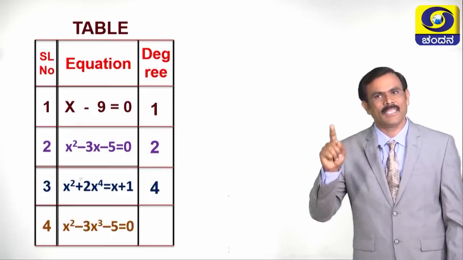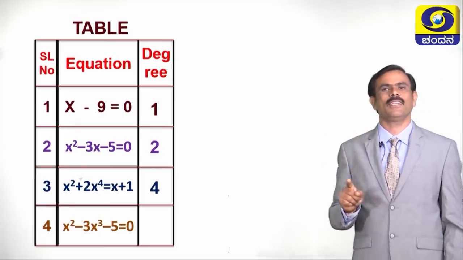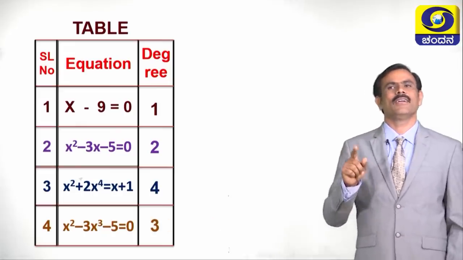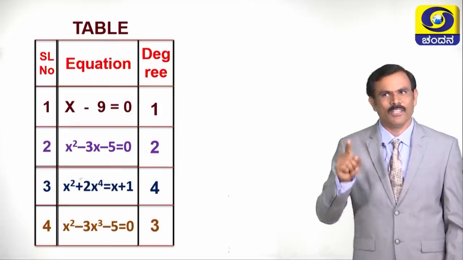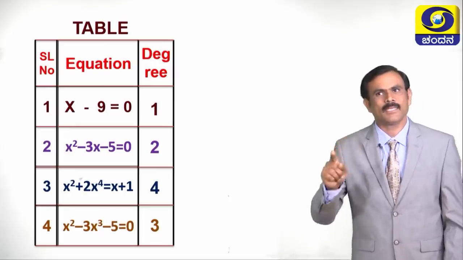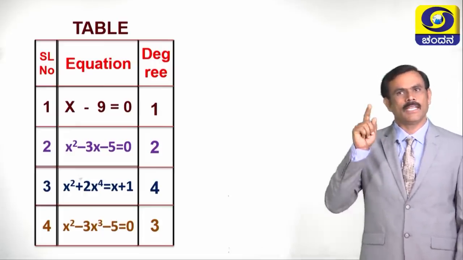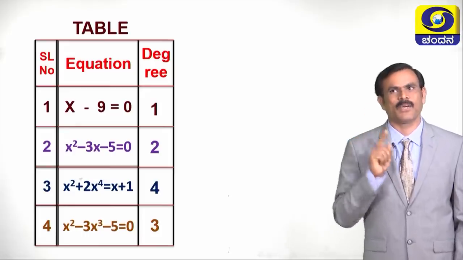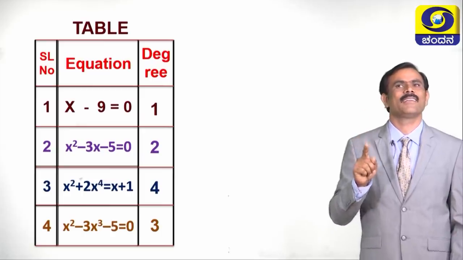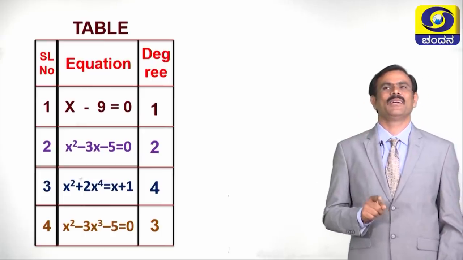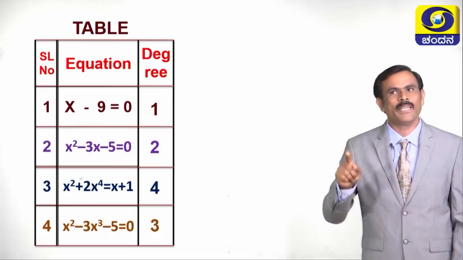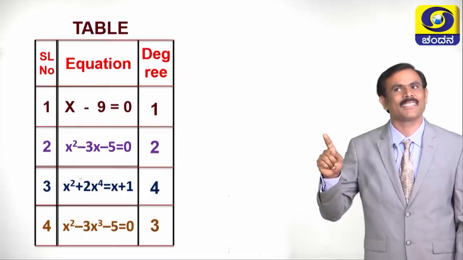What is the highest degree of the fourth equation? 3. Children, already you have learnt the chapter polynomial. In that chapter, if the highest degree of a polynomial is 1, how many zeros does that polynomial have? 1. If the highest degree of the polynomial is 2, how many zeros does that polynomial have? 2.